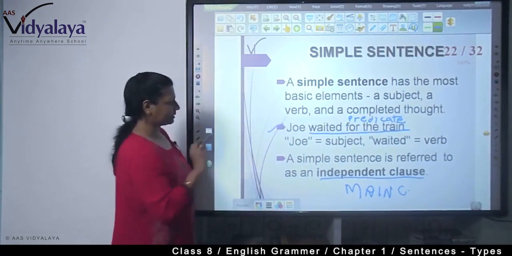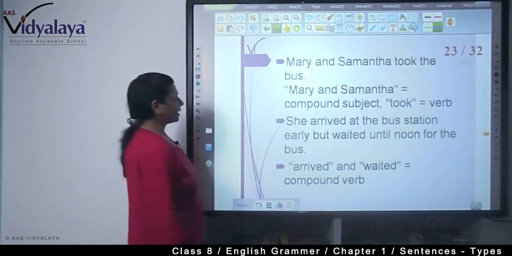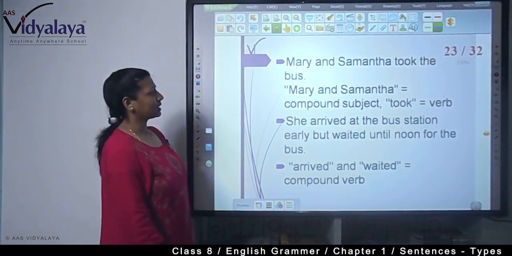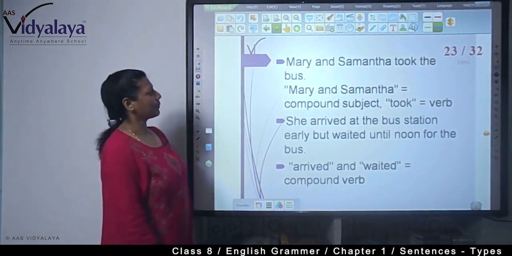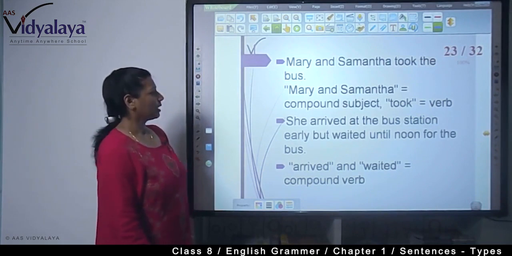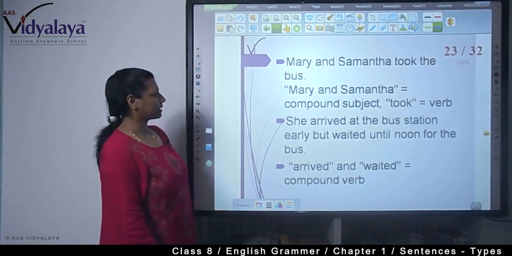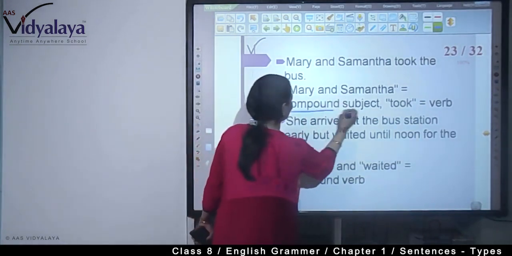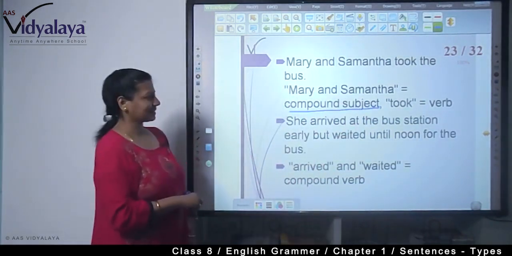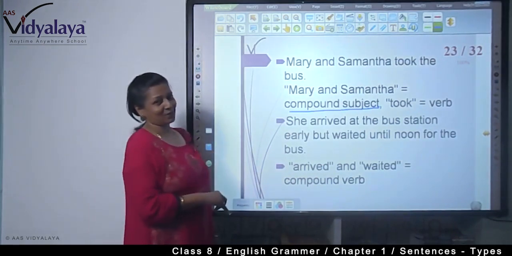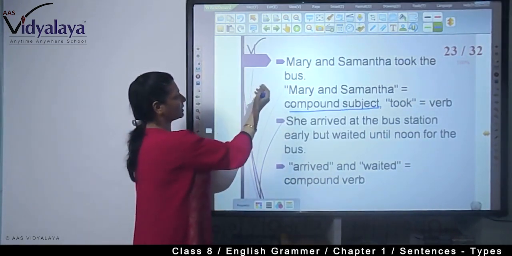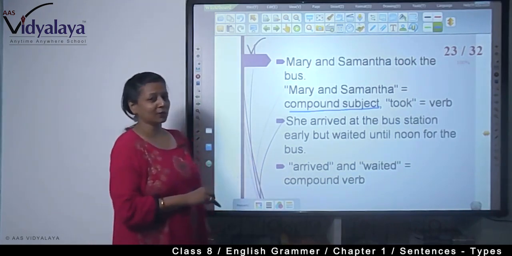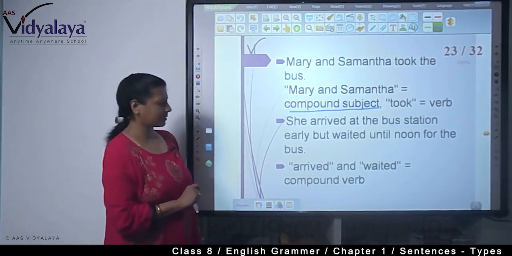So, you are seeing this. Mary and Samantha took the bus. So, how many people are there? There are 2 girls, Mary and Samantha. What did they do? They took the bus. So, here we will say Mary and Samantha is a compound subject and took is a verb. And from took till bus is the predicate. So, you have come to know about one new thing, that is compound subject.